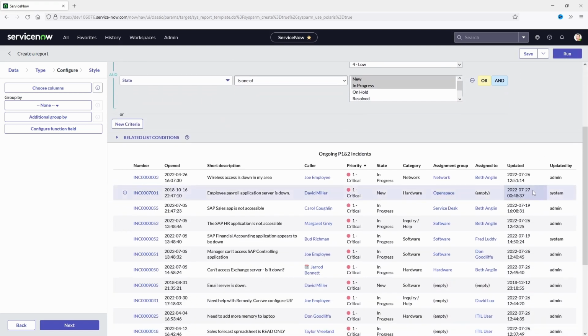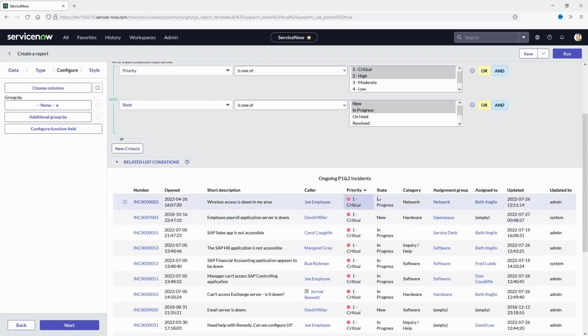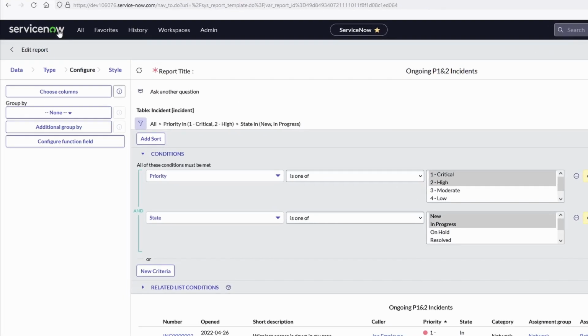These are the list of all the high importance ongoing incidents in our system, either P1 or P2 for different types of classes. Some of them are in progress and some of them are new. We can save, copy the name.